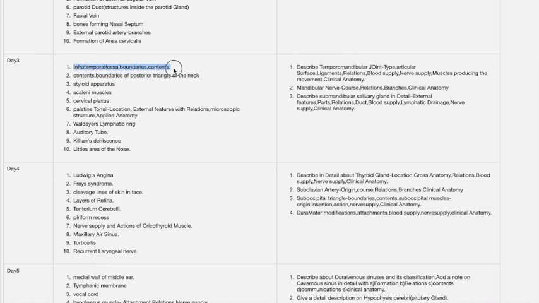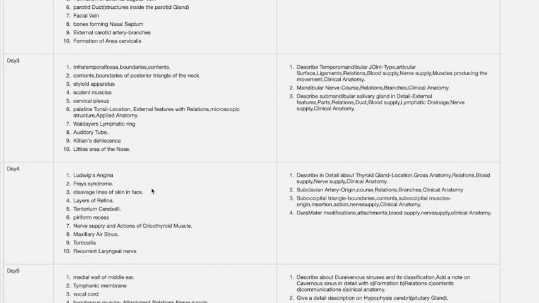We'll see the short answers on day 3. Infratemporal fossa and its boundaries and contents. This is important. Posterior triangle of neck is also important. Styloid apparatus, scalene muscles, cervical plexus, palatine tonsil, Waldeyer's lymphatic ring, auditory tube is also a very important question. Killian's dehiscence, Little's area of the nose.